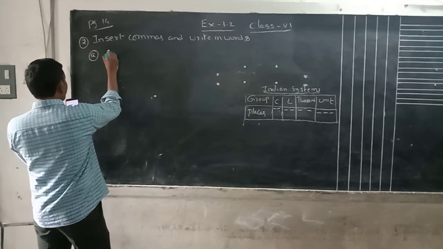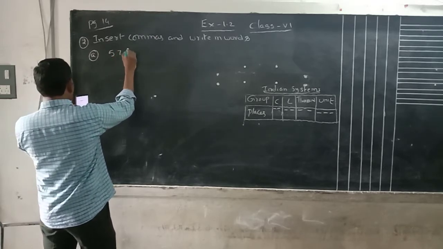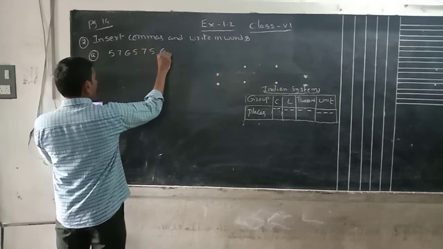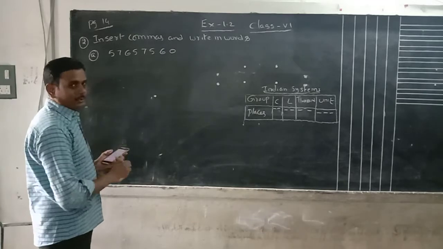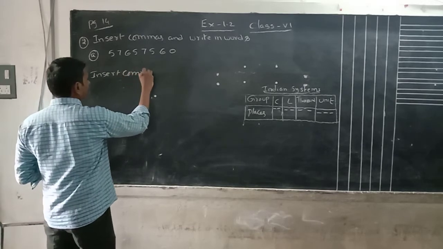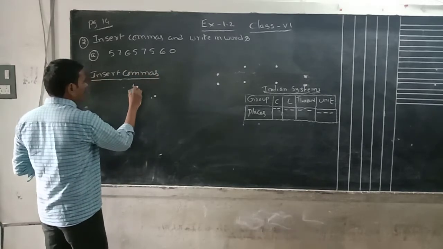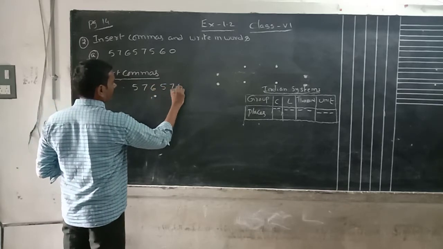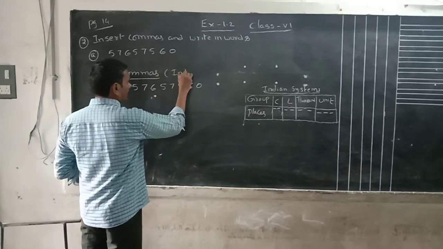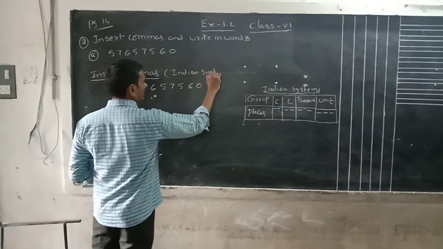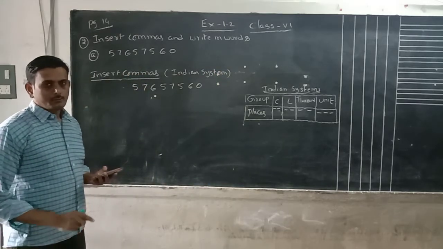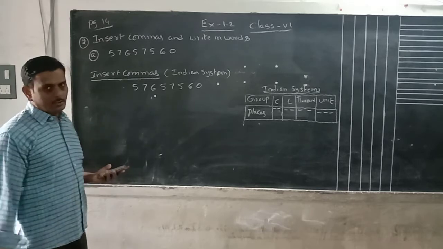Here I will discuss one question. Okay, this question is given to you. We have to insert commas. What is the first one? 5, 7, 6, 5, 7, 5, 6, 0. While inserting commas we have to follow the Indian system. Especially when they are asking for it, we have to follow that one. Otherwise, we also follow the Indian system.